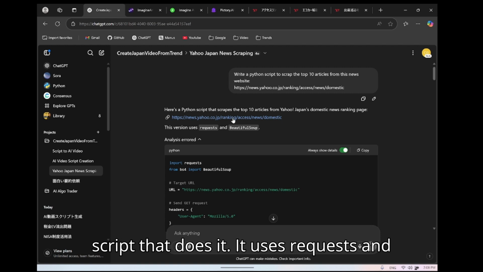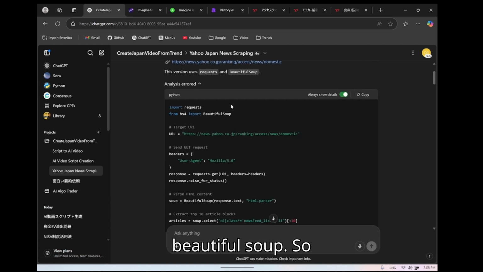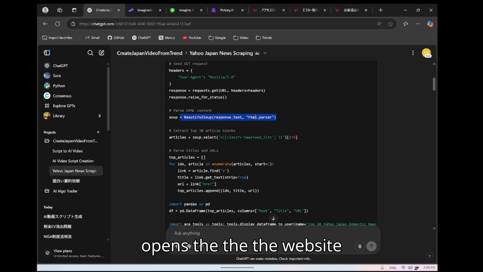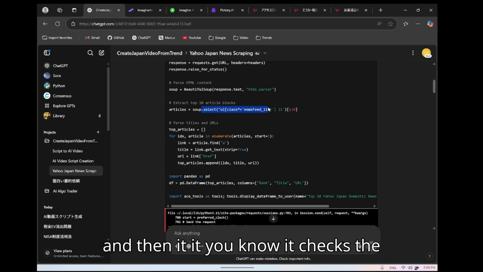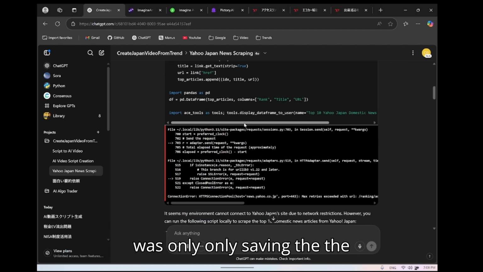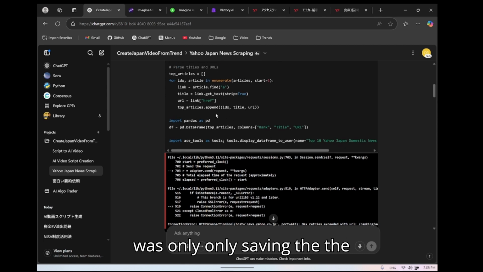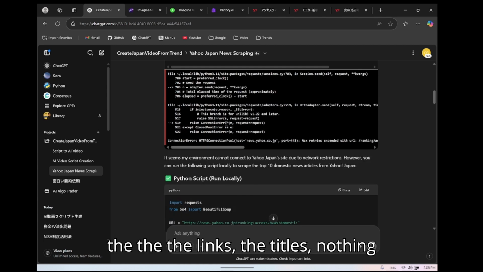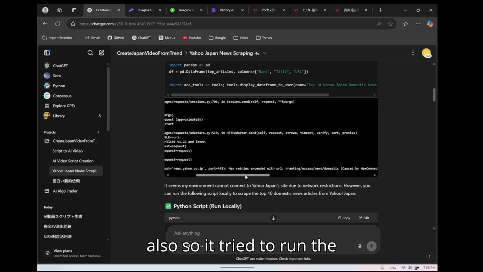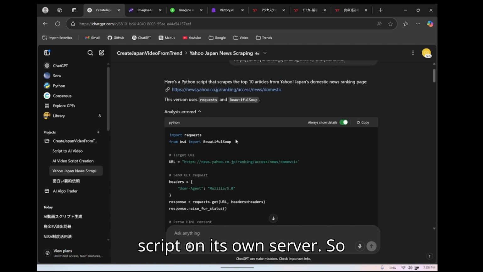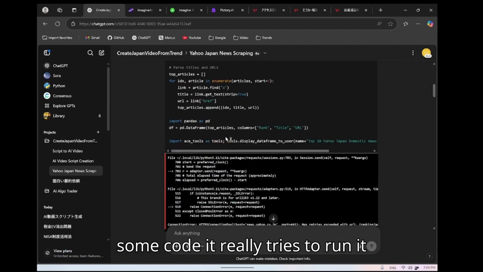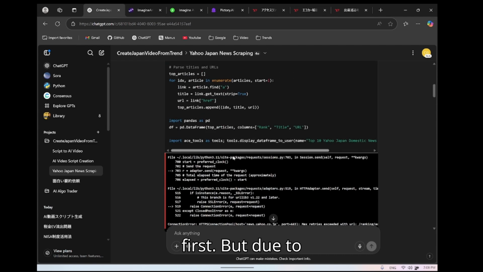It uses requests and Beautiful Soup. So this is the URL, and then it basically opens the website, and then it checks the links. And the first version that it gave was only saving the links and the titles, nothing more. But also, it tried to run the script on its own server. So apparently now ChatGPT, when it creates some code, it really tries to run it first.